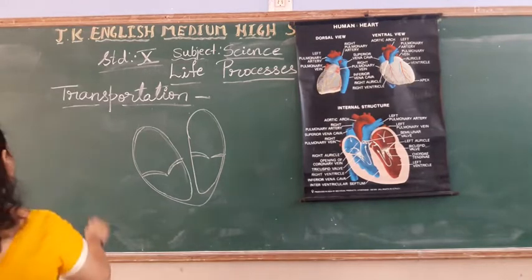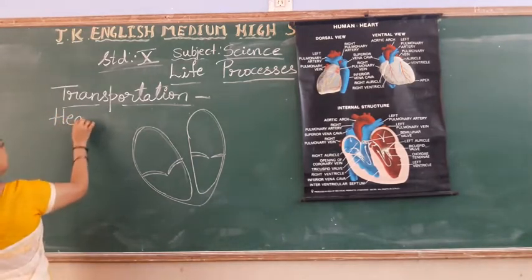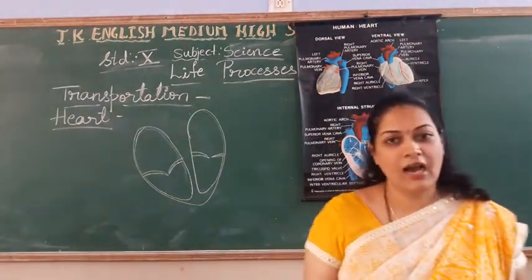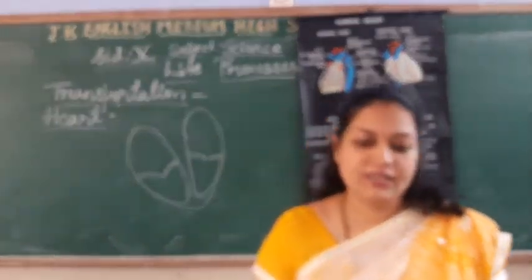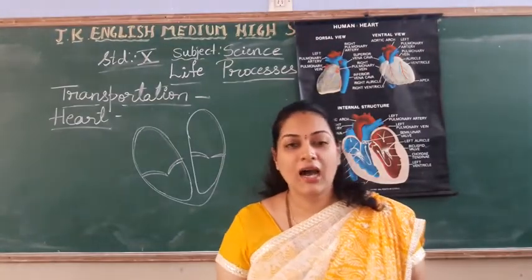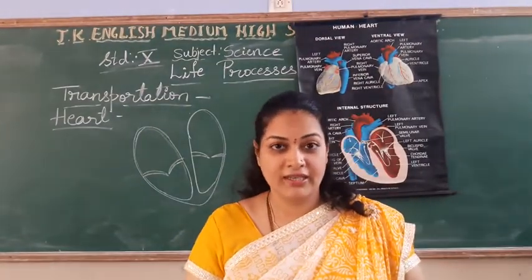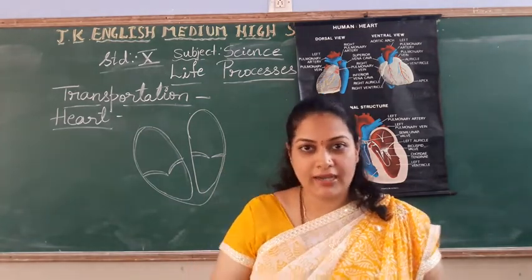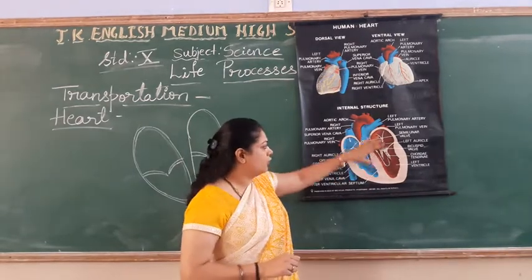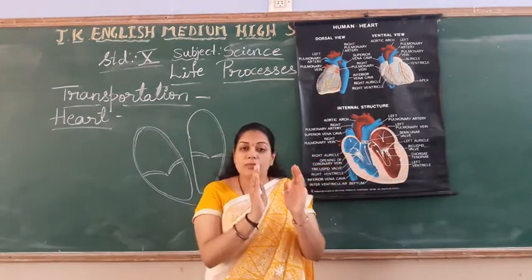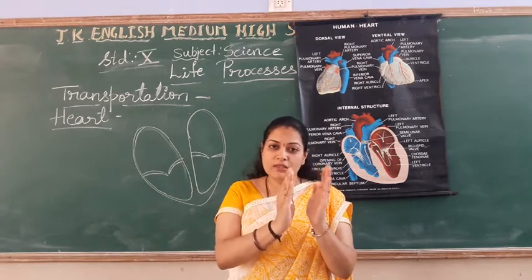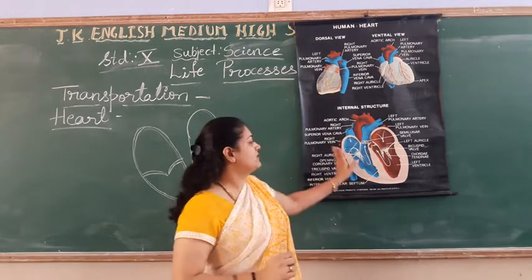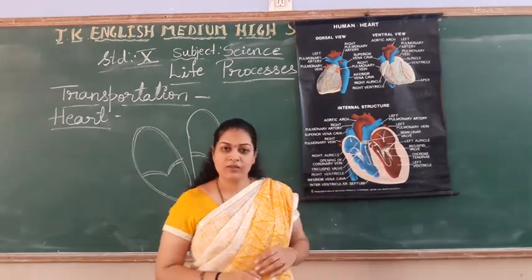Yes students, let us start with the important organ of our circulatory system, that is heart. Where is the heart situated in your body? Heart is situated in our chest cavity, right? In between the lungs, and this is the structure of heart. Do you find it straight? No, obliquely, means a little towards the left side, not a straight one. Obliquely towards the left side we find the heart, right?